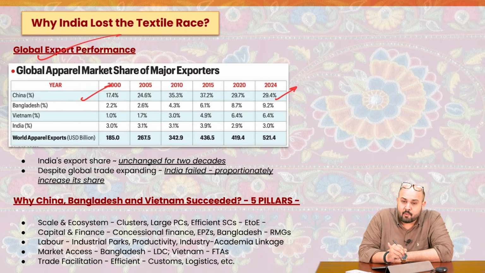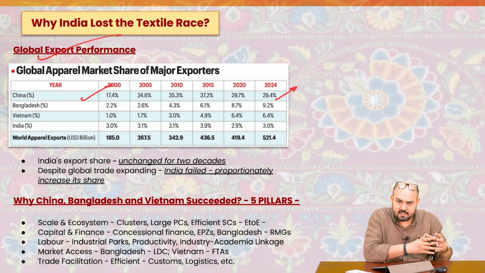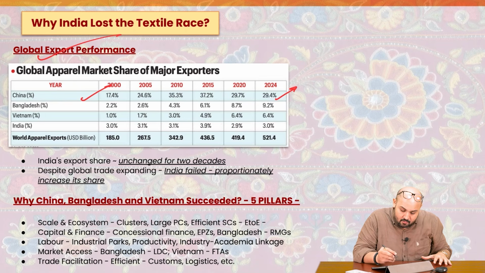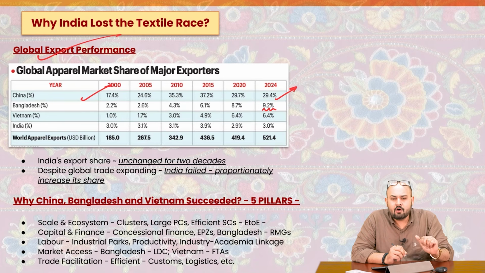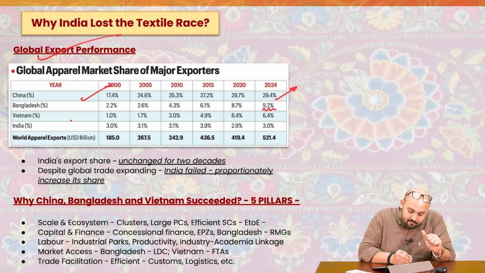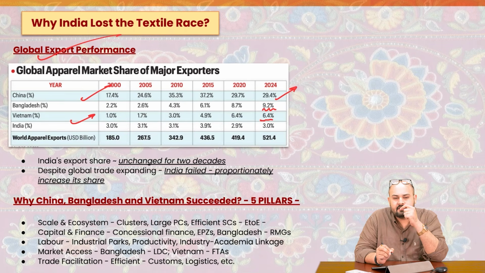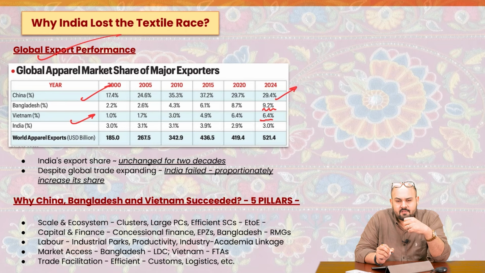It was just 2.2% with respect to the overall market share in the exports in the year 2002, and it has increased to almost 9.2%. Can you see the jump, which is almost 5 times? Almost 5 times. Look at Vietnam. From 1%, it now has a share of almost 6.4% of the global export markets.